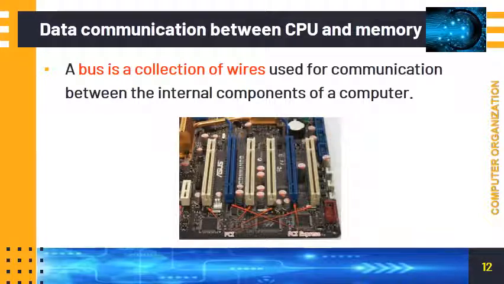The last one is bus. A bus is a collection of wires used for communication between the internal components of a computer. So a bus is a connection of wires between the components of a computer.